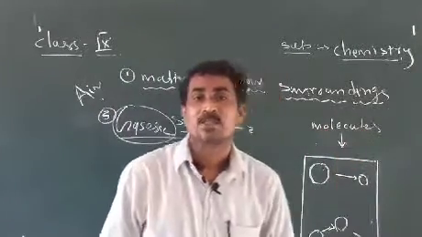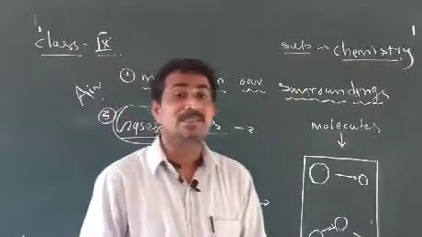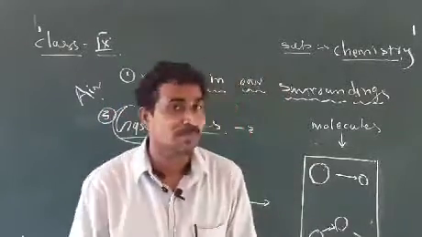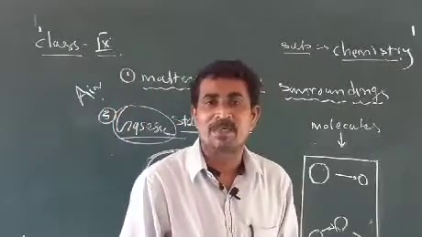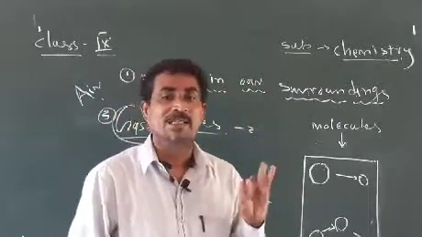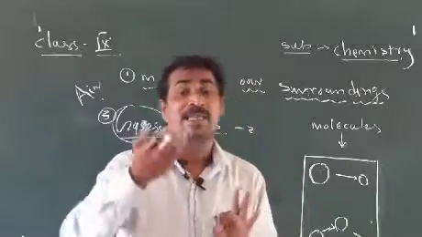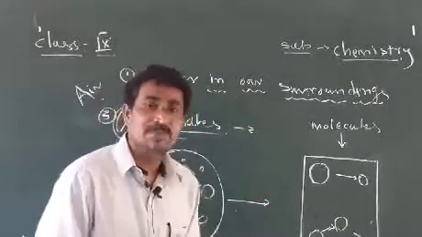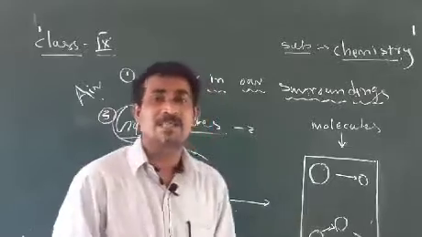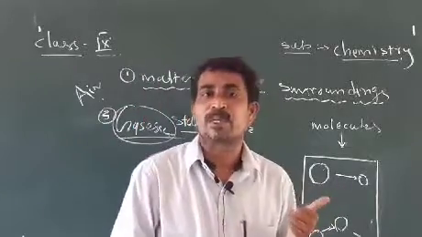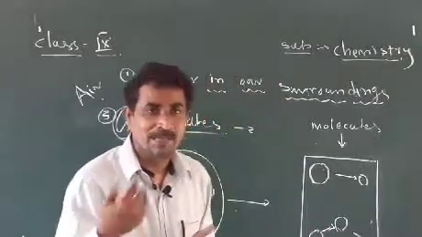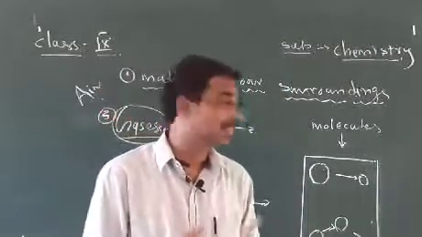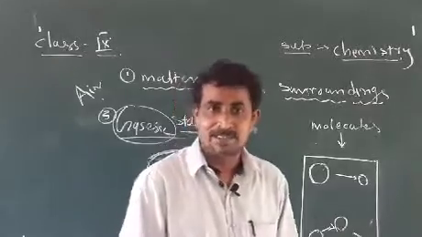So today we learned about matter and the classification of matter. There are three types of classification of matter: solids, liquids and gases. This is the information we collected in this video class. Examples of the gaseous state I also told you: cooking oil, water, petroleum, and LPG are examples we can give.